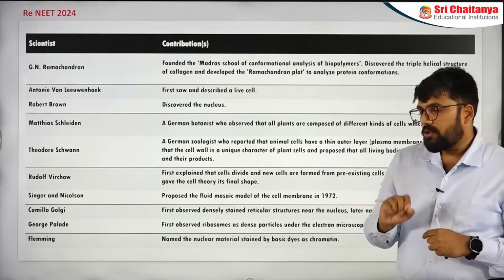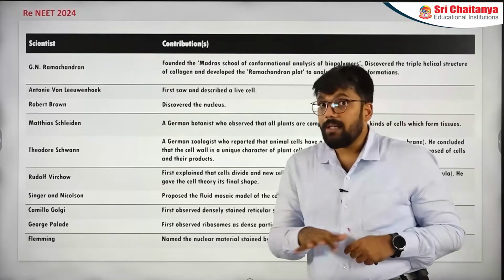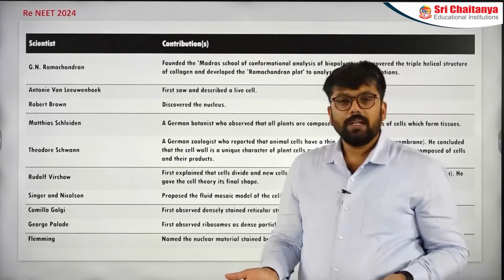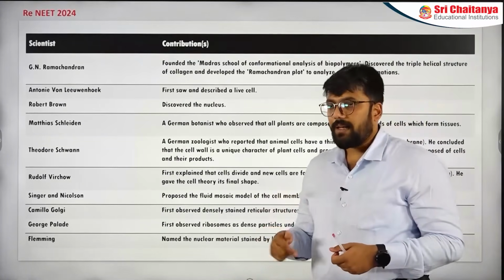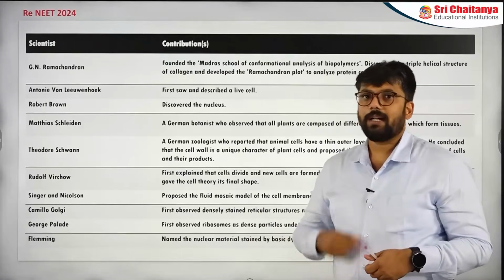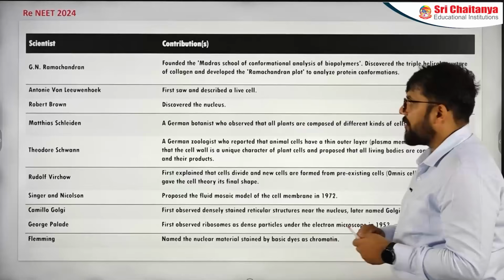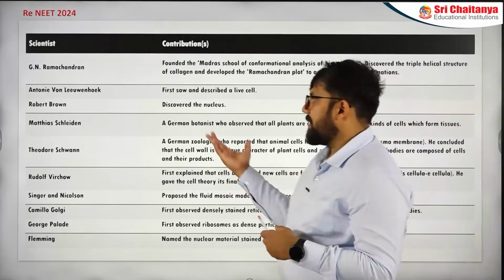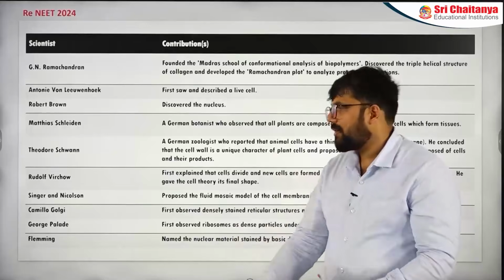In most of your cases, you might have learned who discovered the cell, and Robert Hooke is the name that comes up. Actually, NCERT doesn't use the name Robert Hooke. It is not there. So NCERT directly starts with a living cell. When it comes to Robert Hooke, we talk about cell wall and a dead cell, but we don't talk about a living cell. So that is Anton von Leeuwenhoek, Robert Brown about discovery of nucleus, Matthias Schleiden and Theodor Schwann. I know that you are all students of this year.